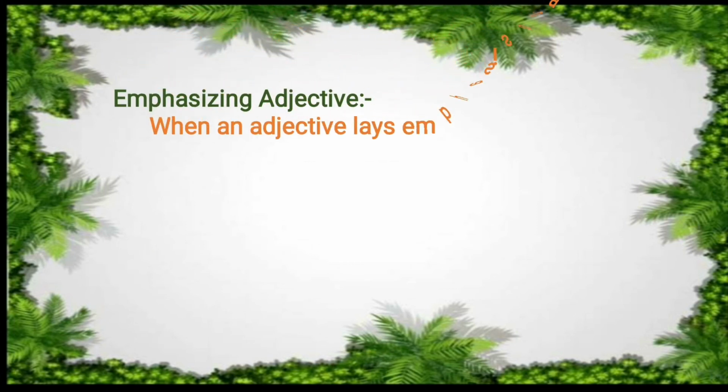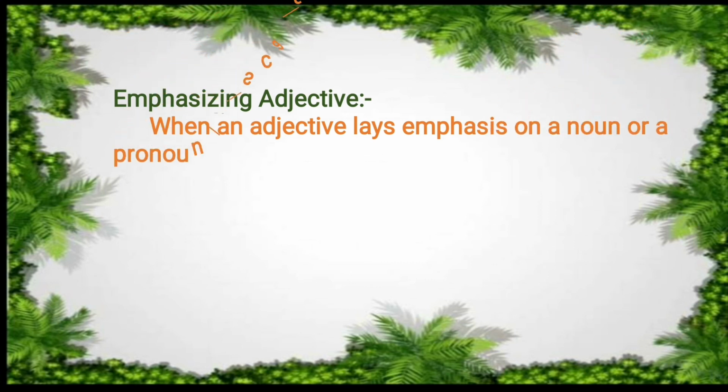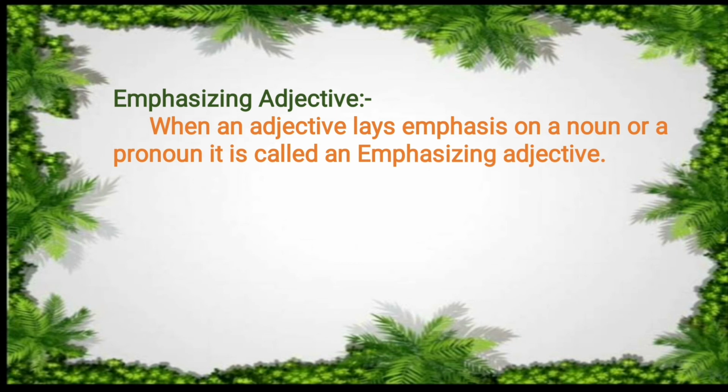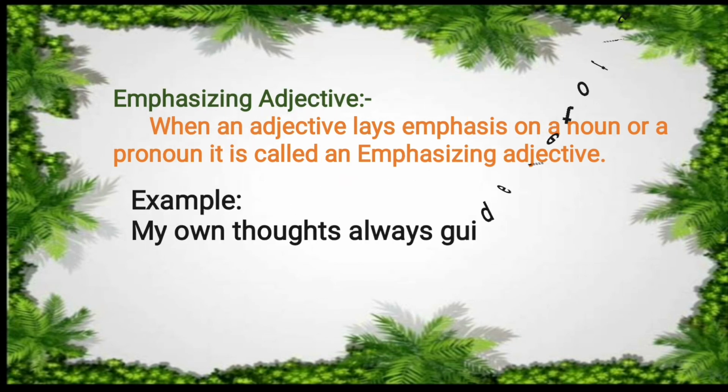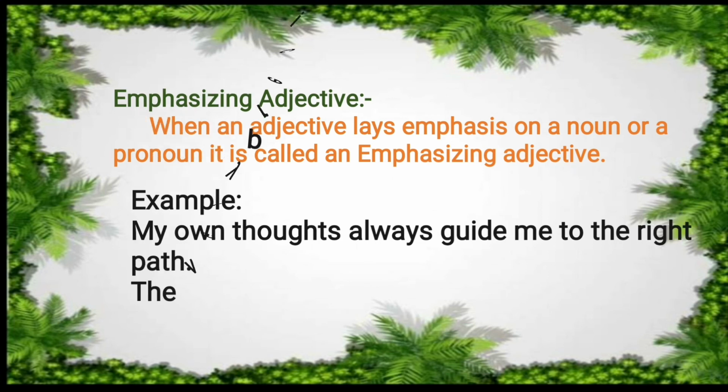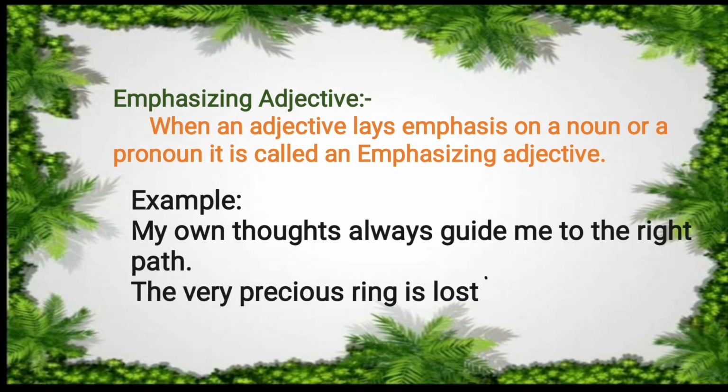When an adjective lays emphasis on a noun or a pronoun, it is called an emphasizing adjective. Examples: My own thoughts always guide me to the right path. My own thoughts will be considered as an emphasizing adjective. The very precious ring is lost.